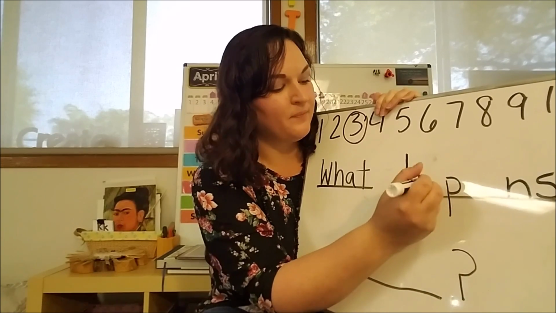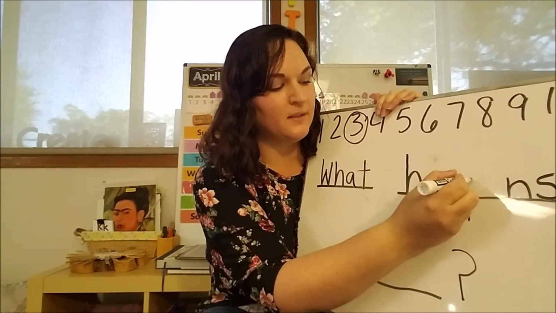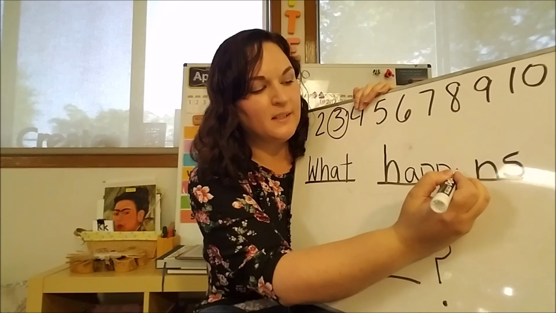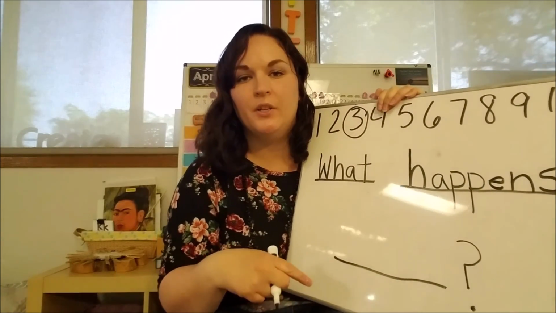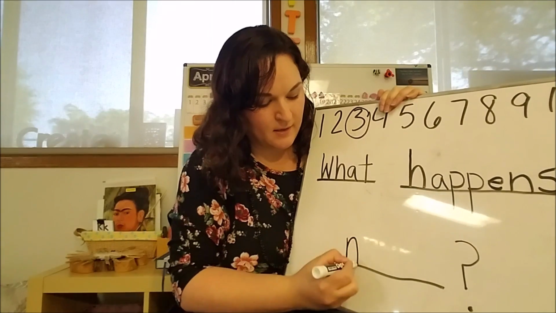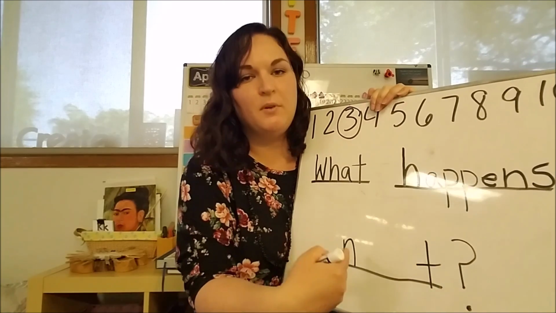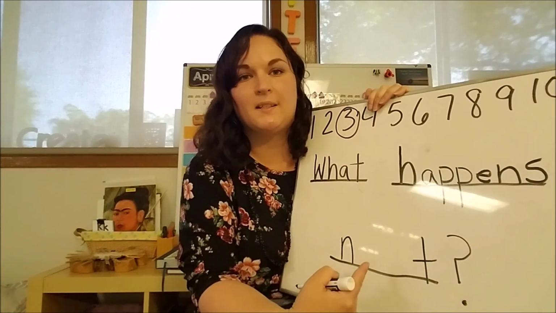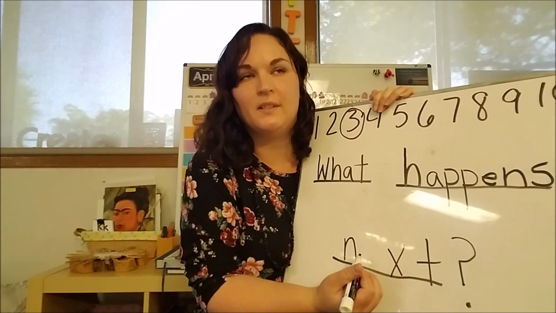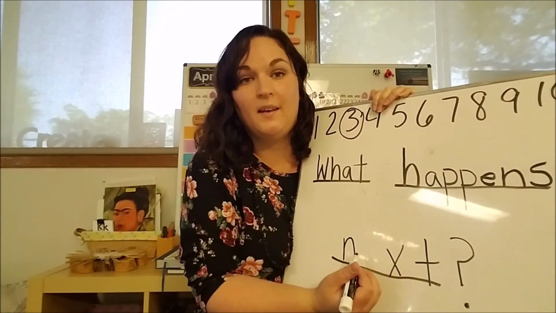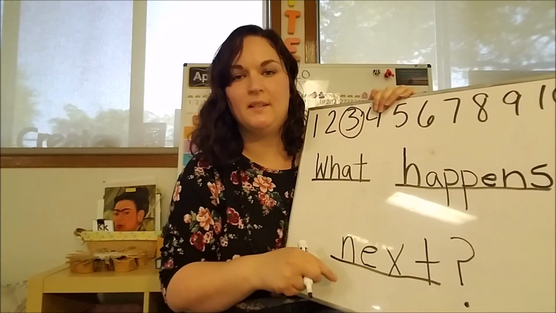That's an A. And I know that there are 2 P's in the word happens, and there's also an E. What happens next? It's an N. Next. That's a T. In the middle we hear next. That is an X. And then also there is an E.